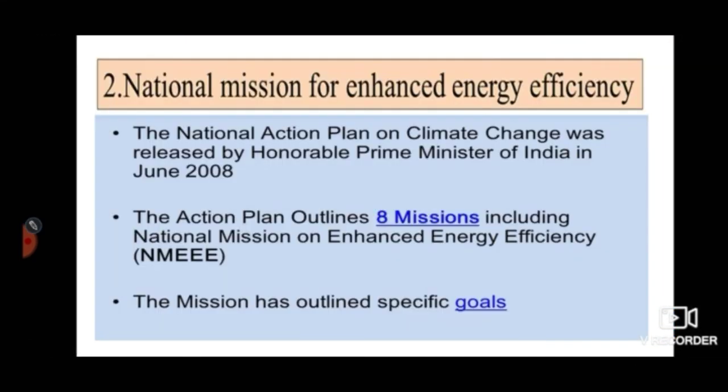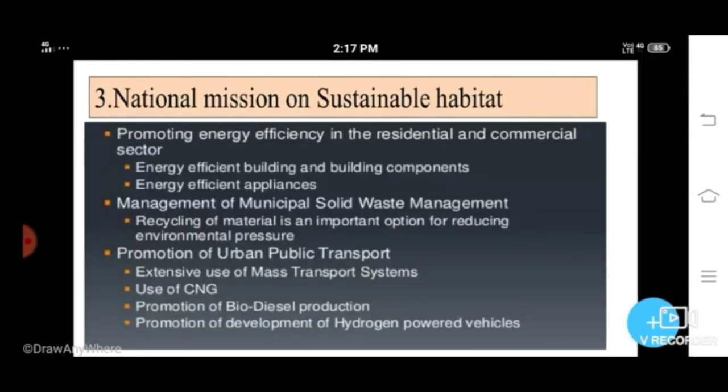Next one, the National Mission on Sustainable Habitat. It aims to make cities sustainable through improvement in energy efficiency in buildings, management of solid waste, and a shift to public transport.